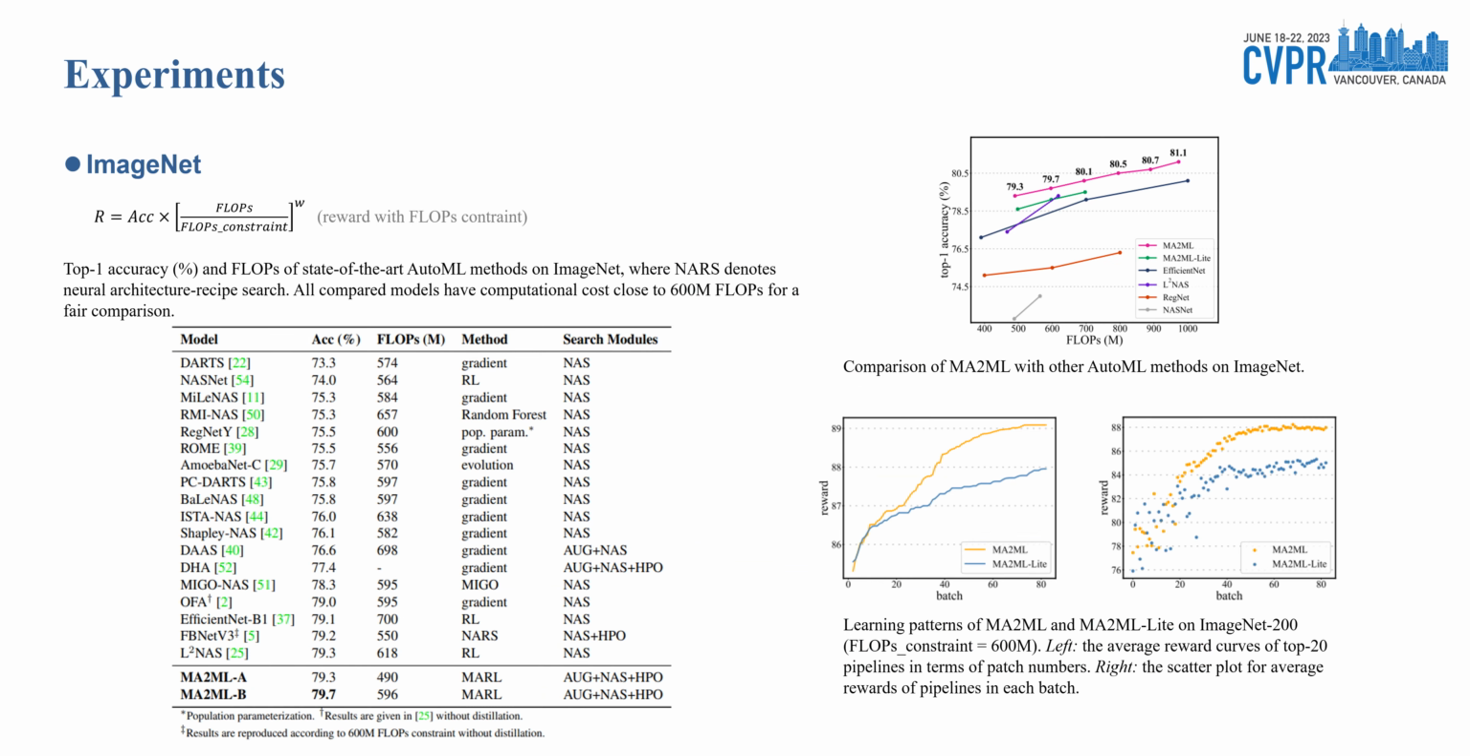For experiments on ImageNet, considering the search cost, we randomly select 200 classes to form the training set in the search process. To better balance the performance and computational cost of the search pipeline, constraints of flops are added in the reward. The results achieved by MA2ML and other SOTA works are shown in the table. All compared models have computational cost close to 600 million flops for a fair comparison. And the right two figures also show the effectiveness and the superiority of MA2ML.